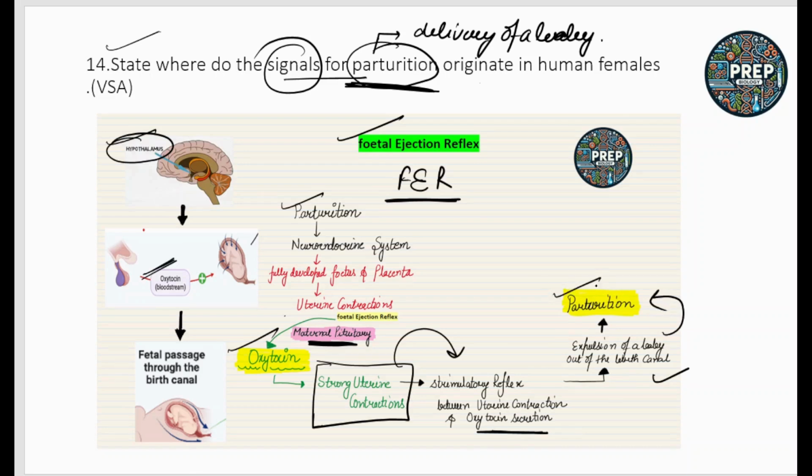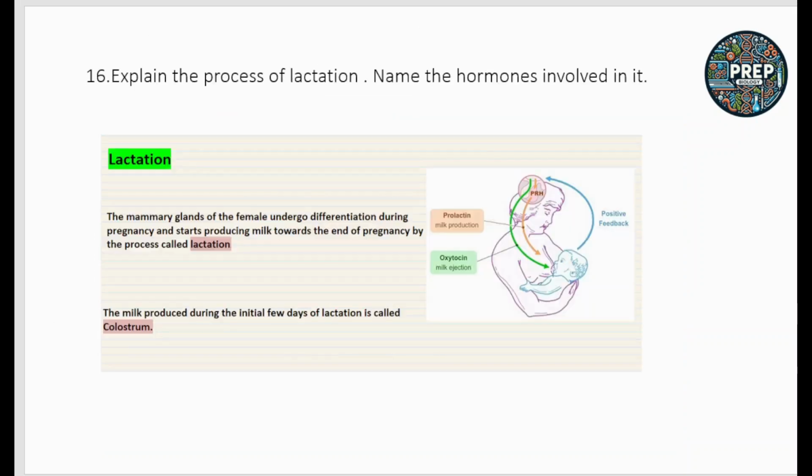That process is parturition. So the signals originate from the hypothalamus and maternal pituitary, and oxytocin is released, then the parturition process occurs. So this fetal ejection reflex process is also very important.